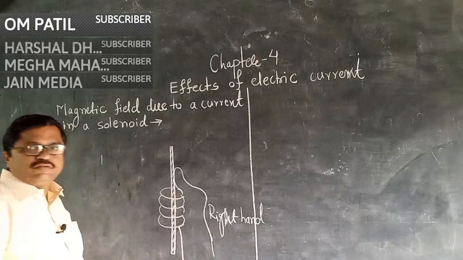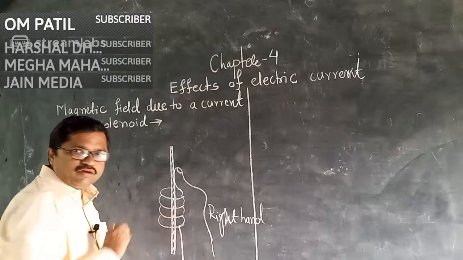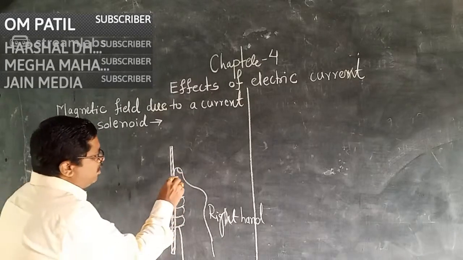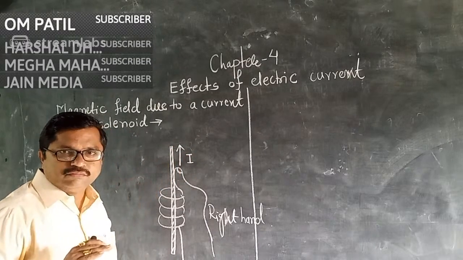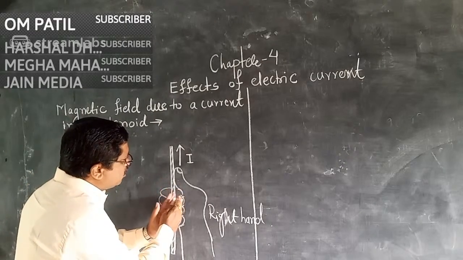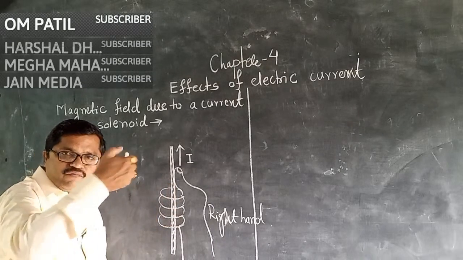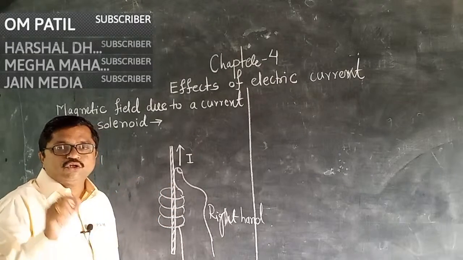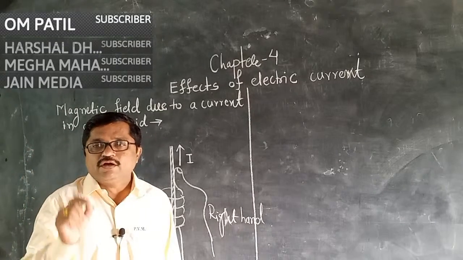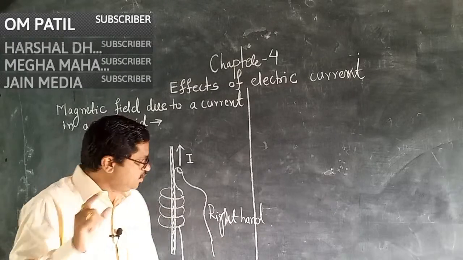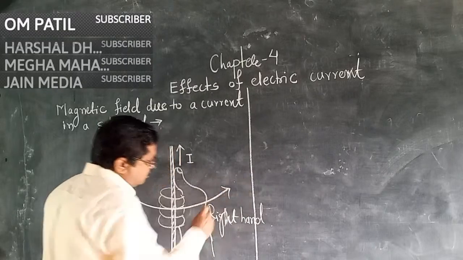And what is the right hand thumb rule? This is the thumb and these are the curved fingers. The right hand thumb rule is, if the thumb denotes the direction of electric current, denoted by I, then the remaining curved fingers around the conductor show the direction of the magnetic field produced due to the current passing through the conductor. Means, if this is the direction of electric current, then this is the direction of the magnetic field.